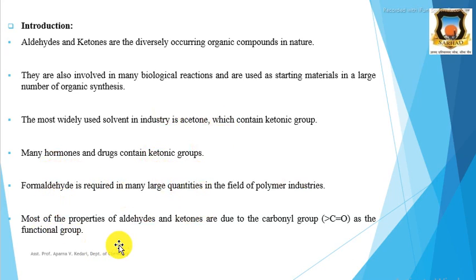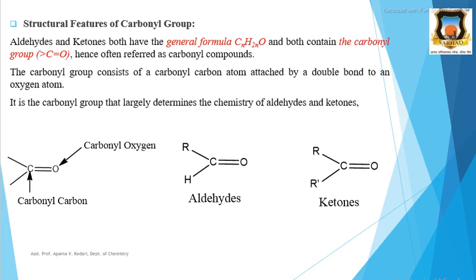Most of the properties of aldehydes and ketones are due to the presence of the carbonyl group as a functional group. Let's discuss the structural features of the carbonyl group. This is the carbonyl group. Both aldehydes and ketones have the general formula CnH2nO and both contain the carbonyl group as a functional group.